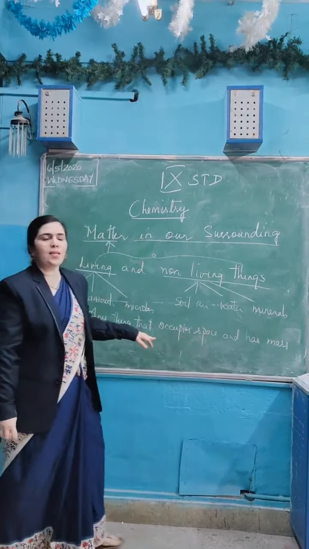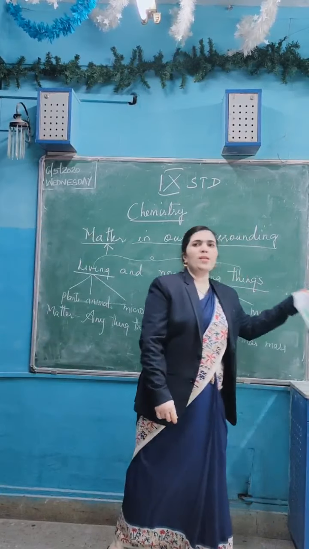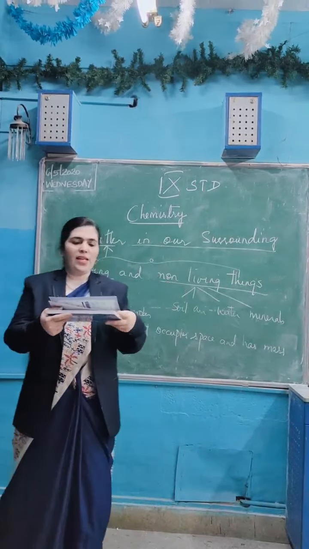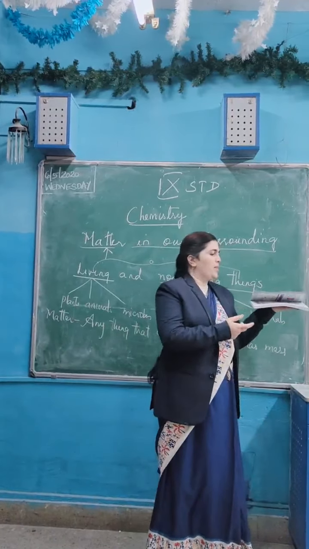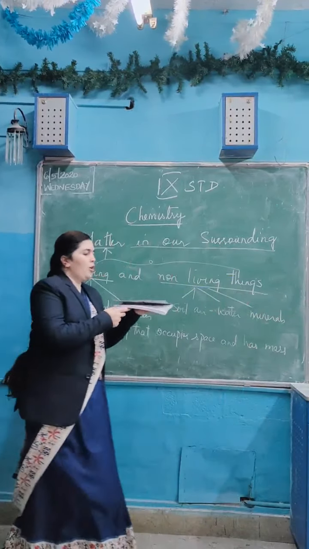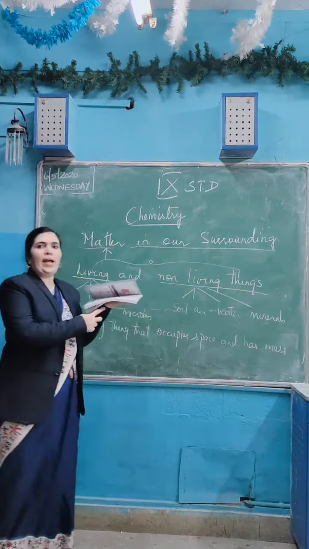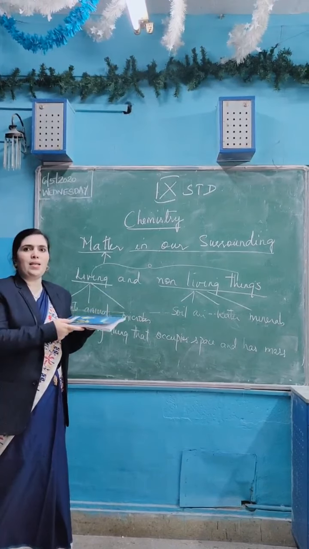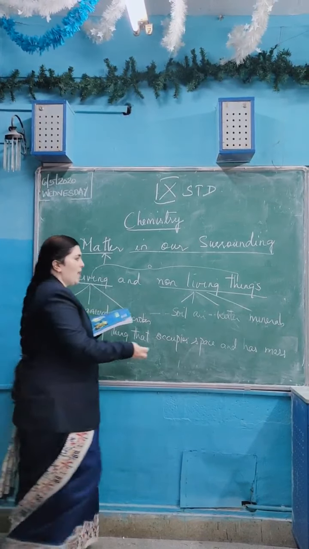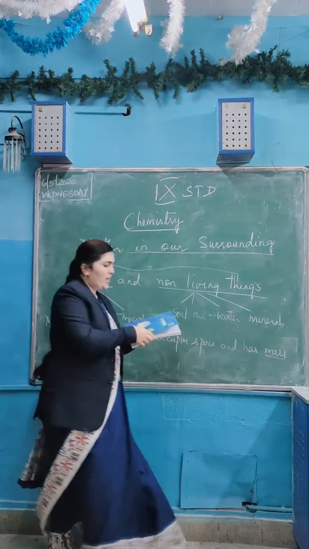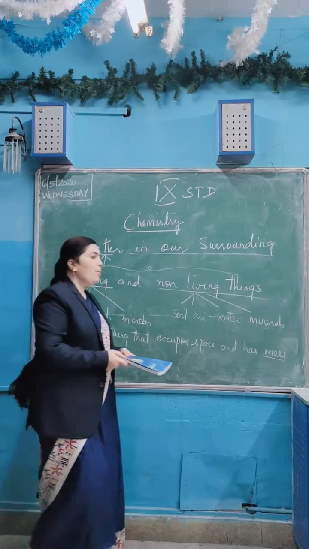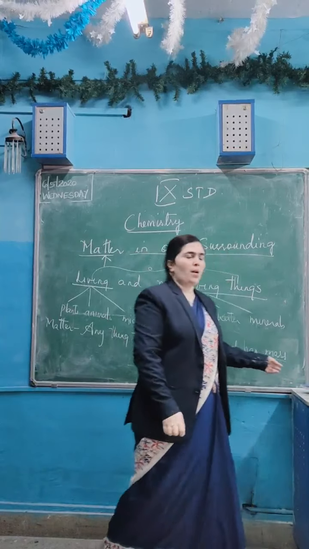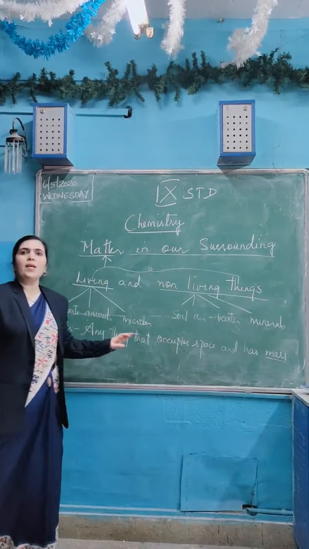For example, a book is matter. Why do we say it is matter? Because it needs space. I am keeping this book on my hand, and it is occupying space. It needs space, and it has mass. Mass is nothing but the content. What is there in the book? Pages are there, papers are there. That is the mass. So anything which has mass and occupies space is known as matter.